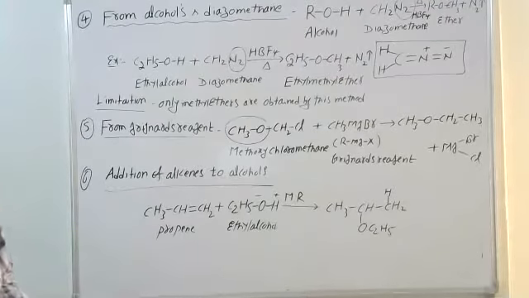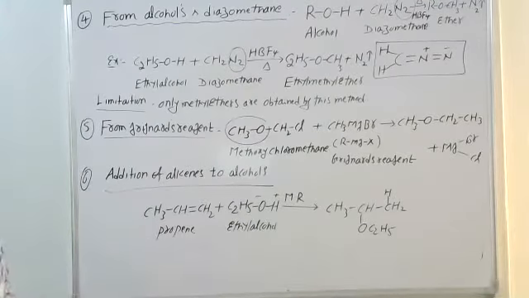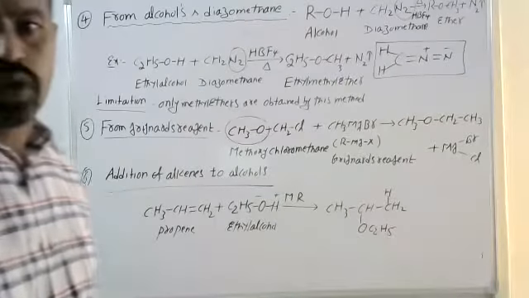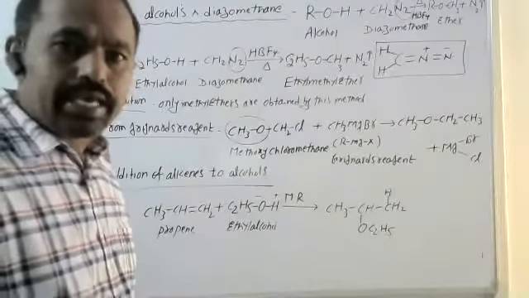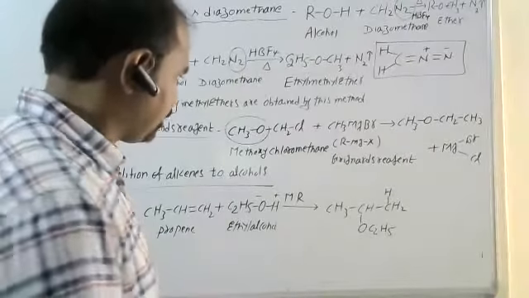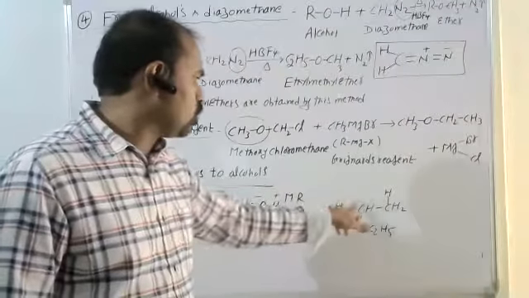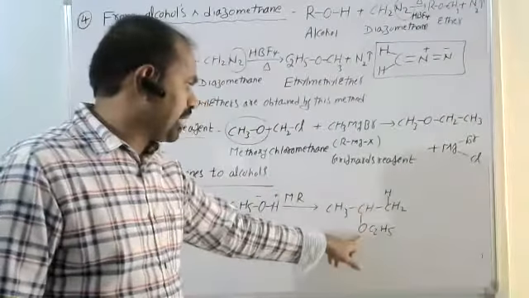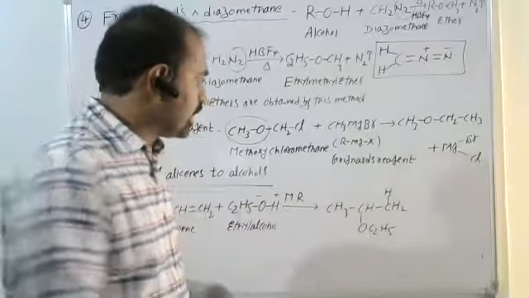What is the name of the ether? 2-ethoxypropane. See this: 1, 2, 3, second carbon ethoxy, 2-ethoxypropane.